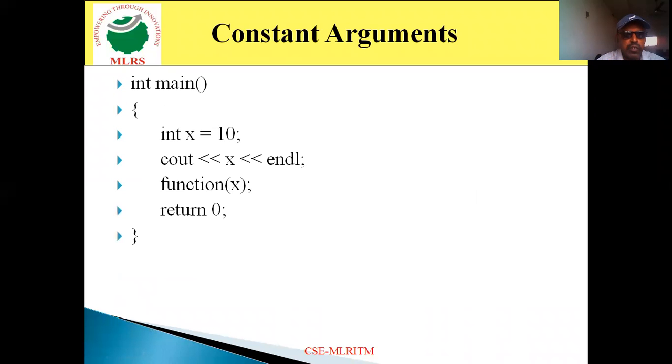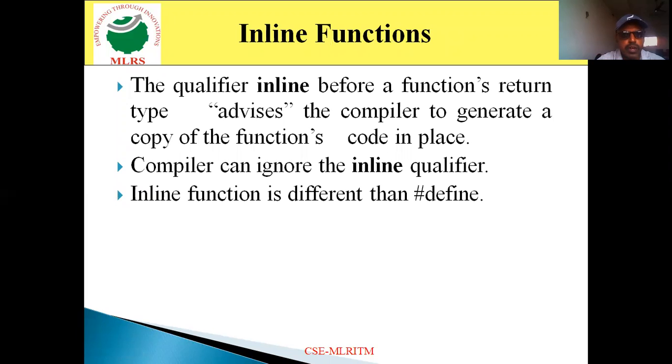Once you declare one value as a constant, you cannot change it. Then come to another feature of C++ in functions, that is nothing but inline functions. Here, an inline function indicates a function which is defined in a single line. A function which is defined in a single line, you can call that an inline function.